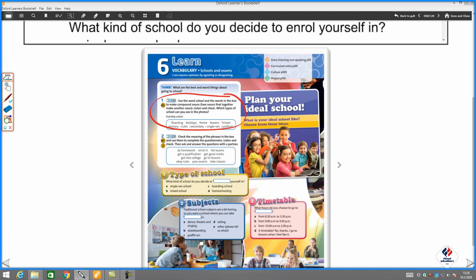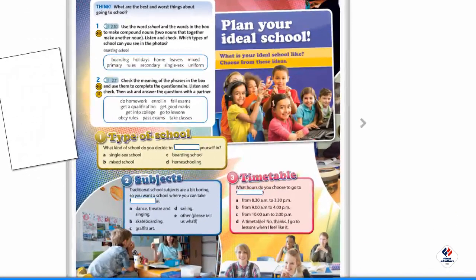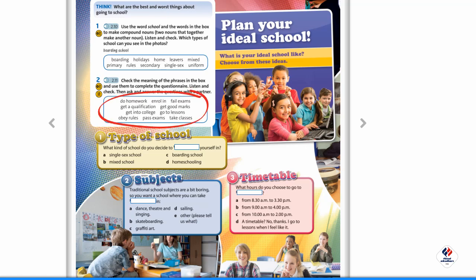Okay, so do homework. Part 2, check the meaning of the phrases in the box and use them to complete the questionnaire. So these ones are the questionnaires. There are no wrong or right answers. All I want you to do is basically what you think would be the perfect ideal school subject, school times, whatever. So what you're doing now is I want you to use these words to fill out these parts.